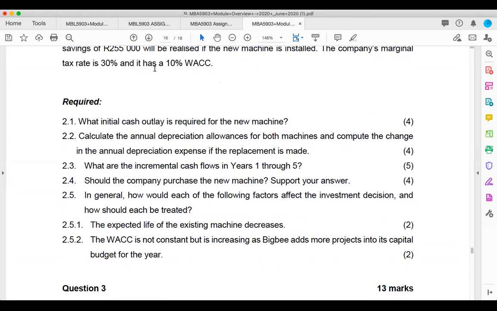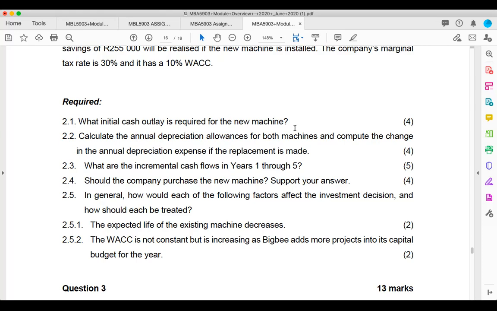Traditionally, they haven't been asked a lot or even at all in assignments and exams, but the professor this semester decided to ask them significantly in the assignments, both the MBA assignment and the MBL assignment. So I think the best way to prep for whatever might come in the exam is to be comfortable with the questions in the assignments. And we'll also see once we start exam revisions how the questions have tended to be asked in past exam papers.